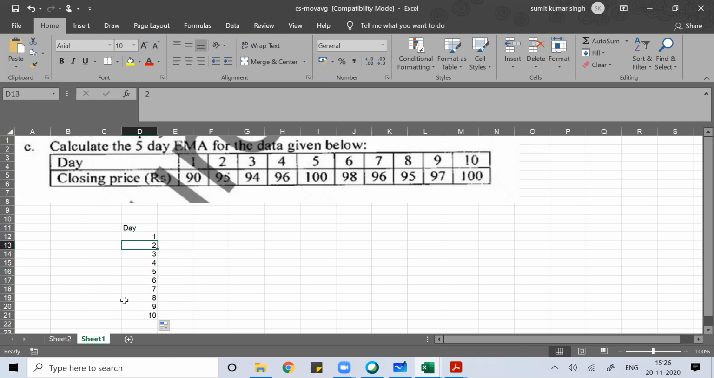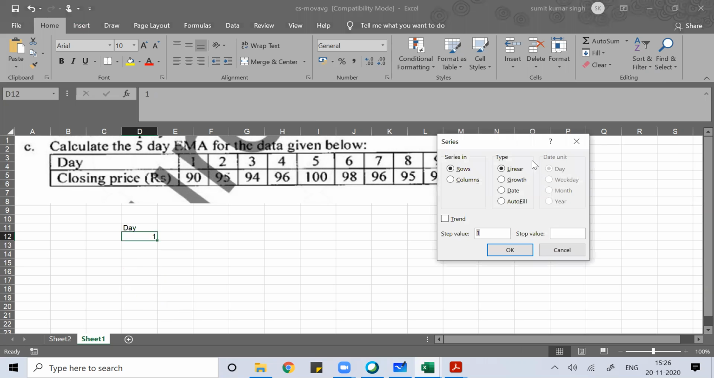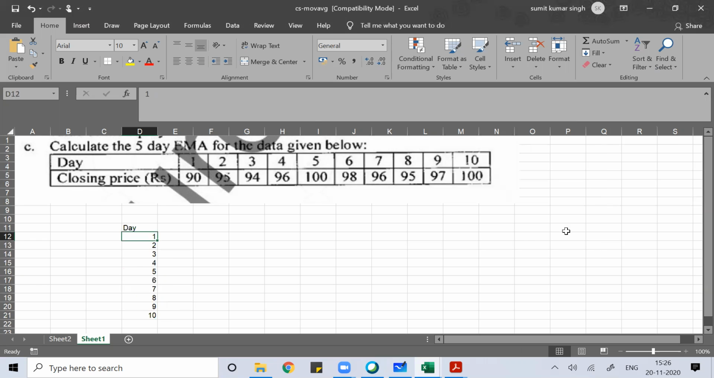Or the other way to find 1 to 10 is that you write 1, put your cursor on 1, go to Home, under Home go to Fill, under Fill go to Series, under Series click on Column because you want vertically, and step value 1, stop value 10. You do that, you will get from 1 to 10.